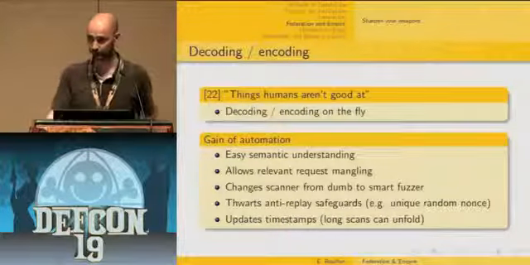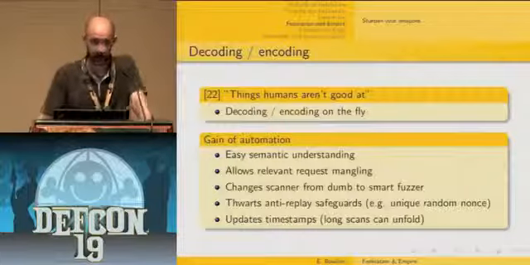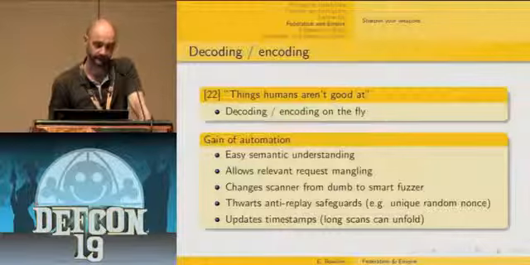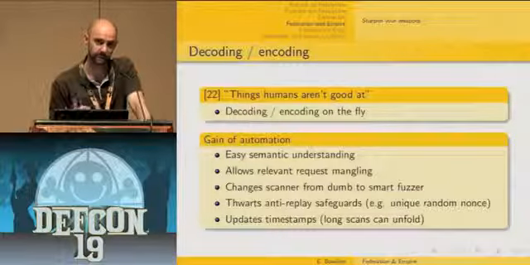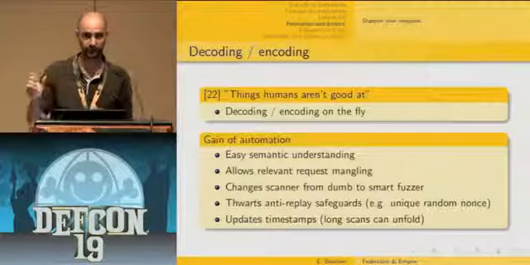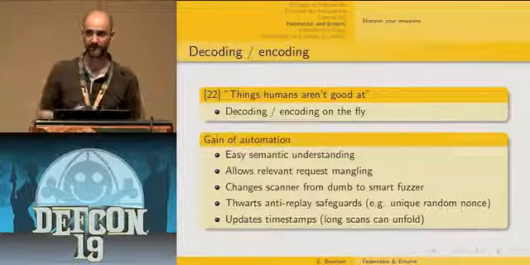Also, it allows you to do some more relevant request mangling. And if your web application scanner happens to be a fuzzer, then instead of fuzzing a big chunk of meaningless data, you're going to fuzz each specific parameter more accurately.